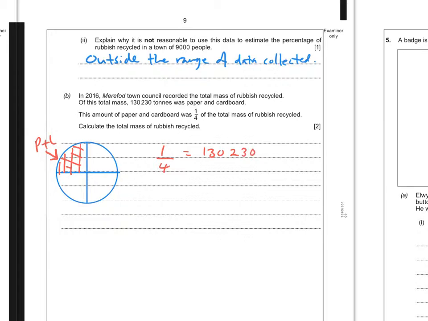We need to know what the whole pie chart would equal. So if 1/4 is that, then 4 of those quarters would give us our total amount. So you just need to do a big multiplication there, which should give you an answer of 520,920 tonnes.